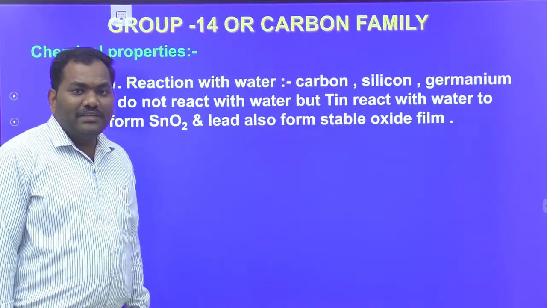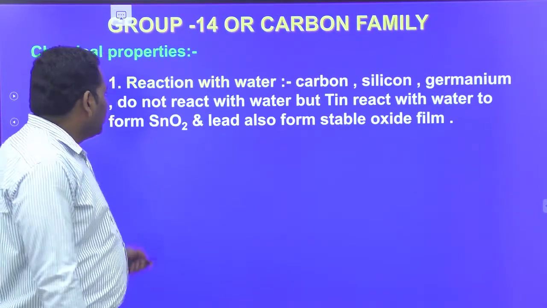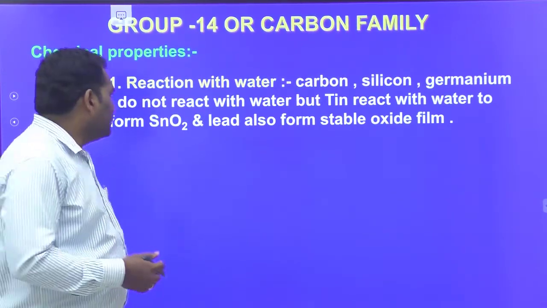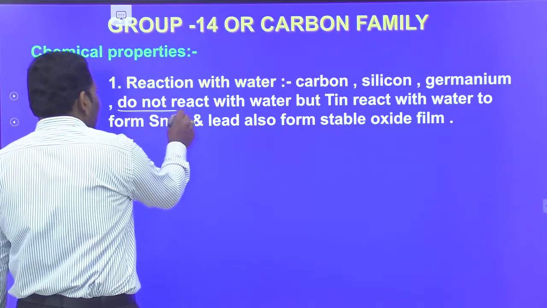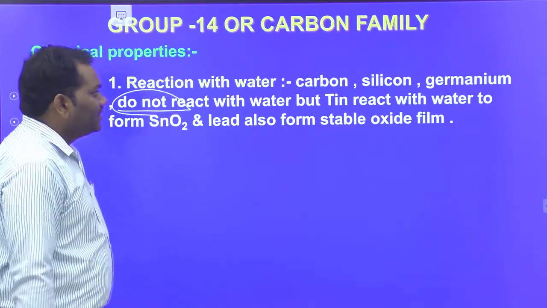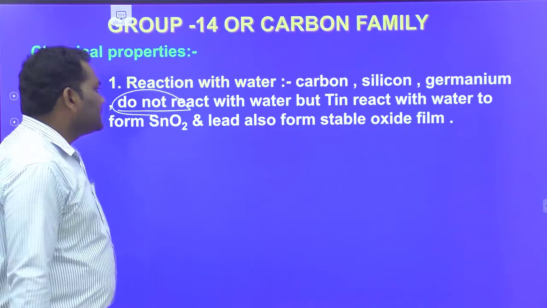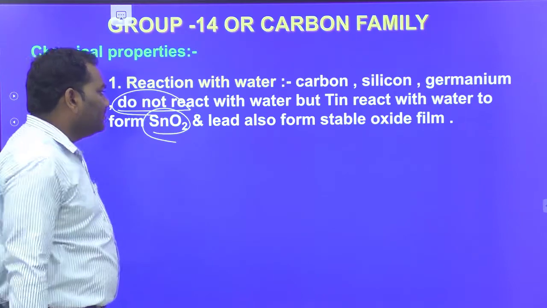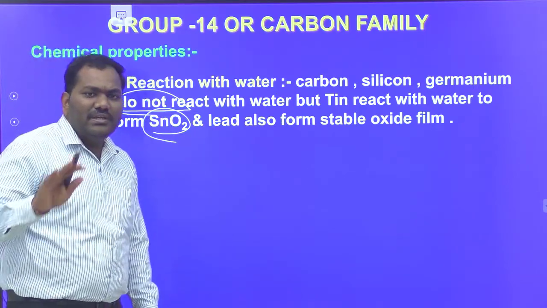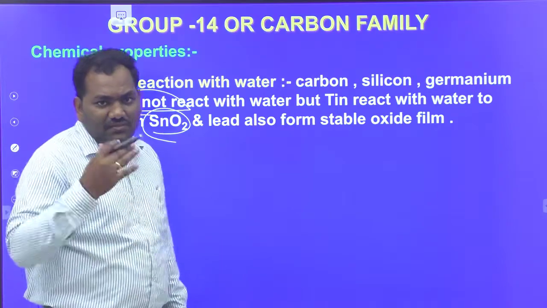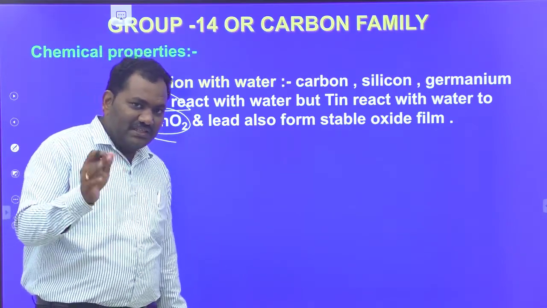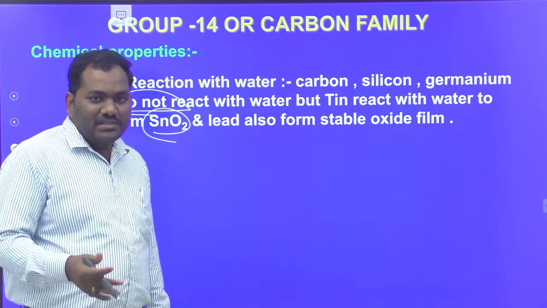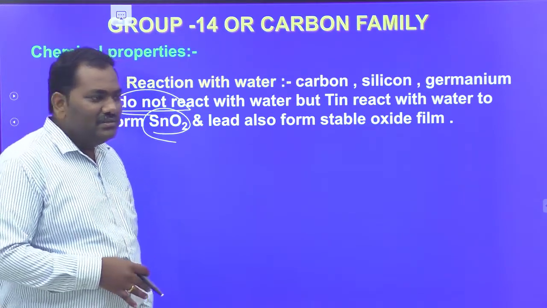Okay, let's discuss the chemical properties. The first one is reaction with water. In this group, carbon, silicon and germanium do not react with water. You remember this point. Tin only reacts with steam to form SnO2. And in lead, only the upper surface reacts with water to form a stable oxide film, but the inner surface does not react with water. Only the upper surface undergoes oxidation to form a stable oxide film.